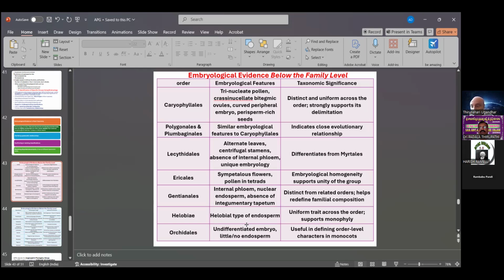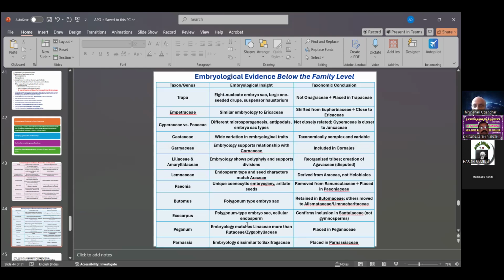That is embryological evidence for plant taxonomy at the family level. There is also embryological evidence below the family level, in taxa such as Empetraceae, Cyperaceae, Cactaceae, Liliaceae, with several embryological features and taxonomic conclusions. Now, what are the relations between taxonomical characters and embryological characters? Are both related or not related?